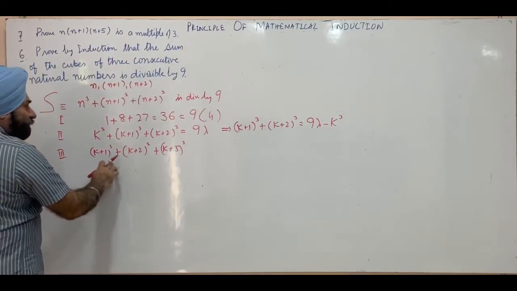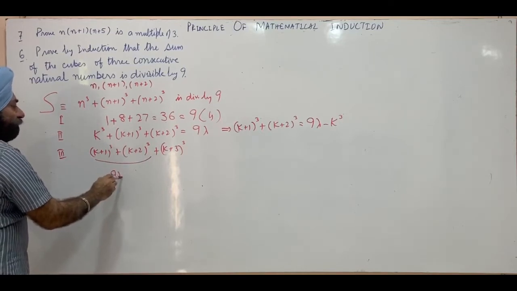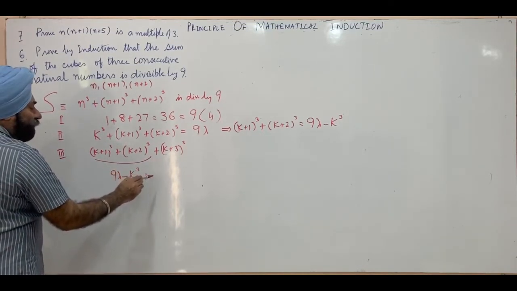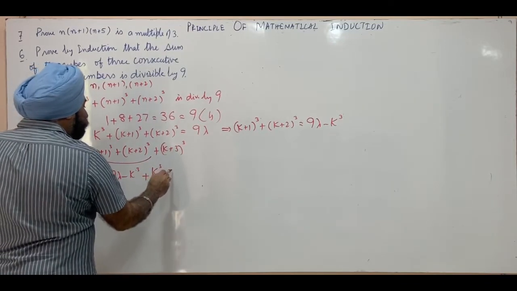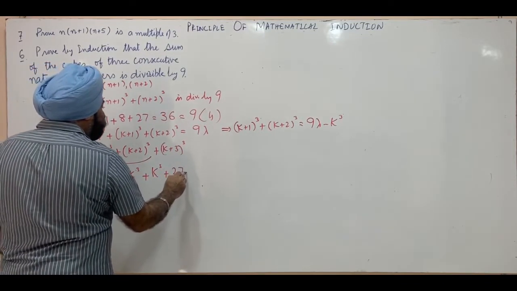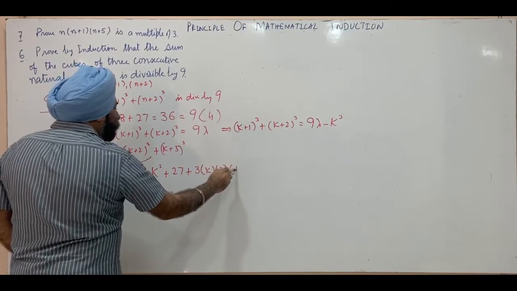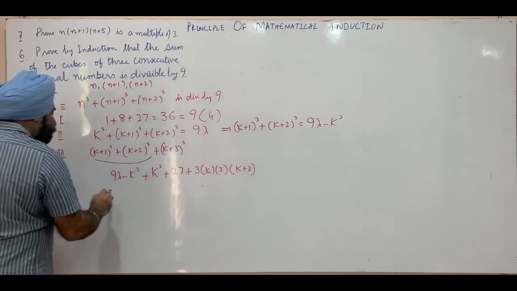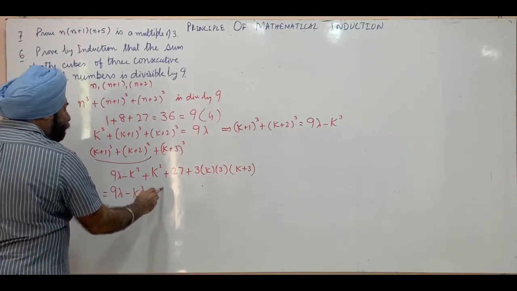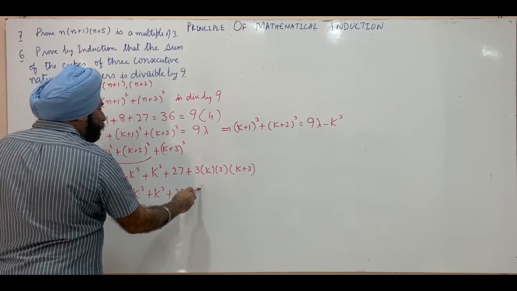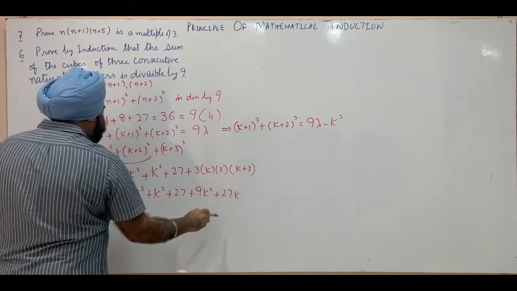So we replace this by 9 lambda minus k cube, plus we have k plus 3 whole cube, which is k cube plus 3 cube, which is 27, plus 3ab into a plus b. Simplifying, this is 9 lambda minus k cube plus k cube plus 27 plus 9 k square plus 27 k.